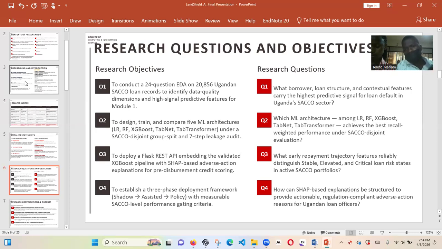And then which model helps us achieve the goals that we have of application gatekeeper and the ongoing loan monitor? And then what early repayment signals, what are those features that indicate for us that the loan is moving in the right direction? What are those features that are going to help us flag loans as stable, elevated, or critical? Then how can we use SHAP-based explanations to structure and provide actionable, regulation-compliant adverse actions?